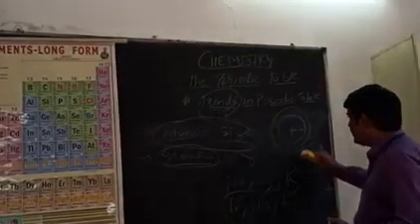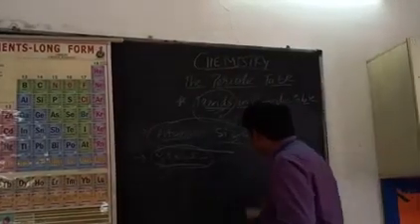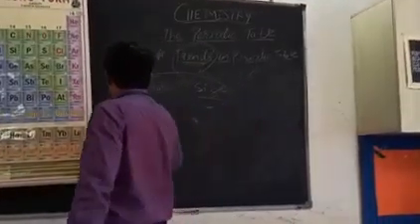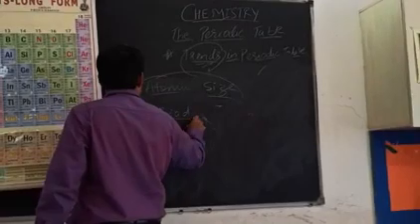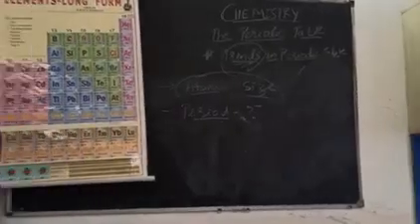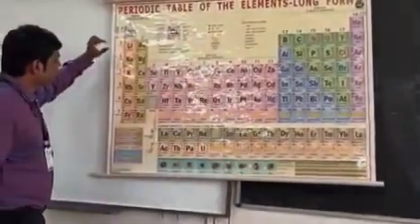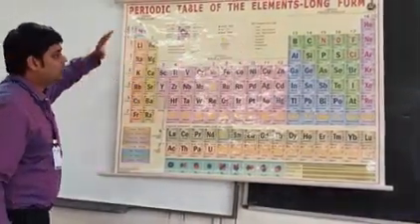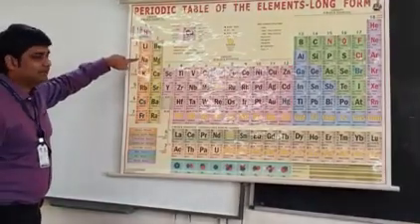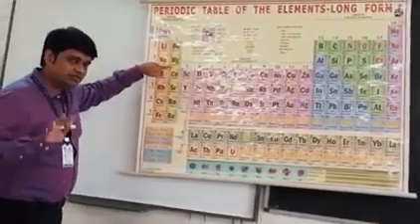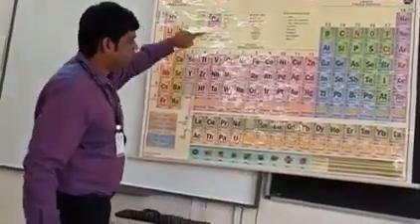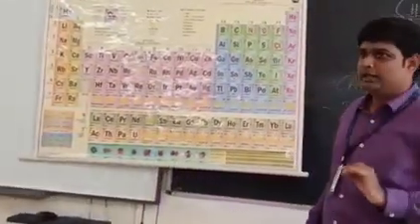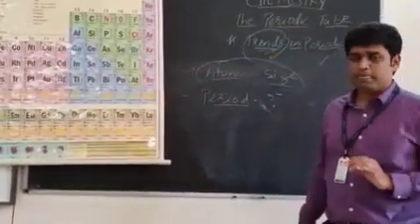Now let us consider what happens in a period with the atomic size. In the period, you can see the number of electronic shells. Say period 3. That means how many electronic shells will it have? 3 shells. So sodium has 3 shells, magnesium has 3 shells, aluminium, silicon, phosphorus, sulfur, chlorine, and argon. They have 3 shells in their atoms.